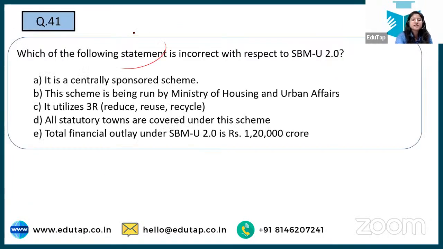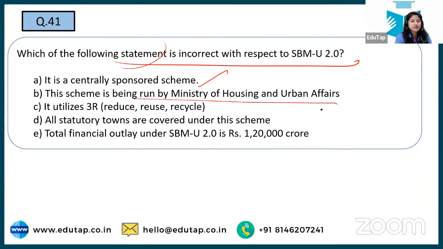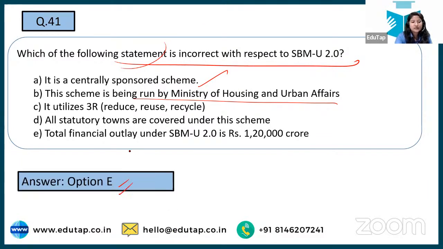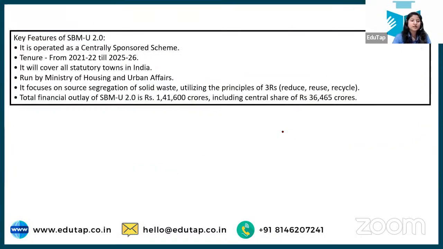Next, which of the following statements is incorrect with respect to this particular scheme? We have whether it is a centrally sponsored scheme or run by the Ministry of Housing and Urban Affairs. Okay, the correct answer is option E. The financial outlay is not 1,20,000 but 1,41,600 crores. So that is what the difference is all about. It is run by the Ministry of Housing and Urban Affairs and is a centrally sponsored scheme.